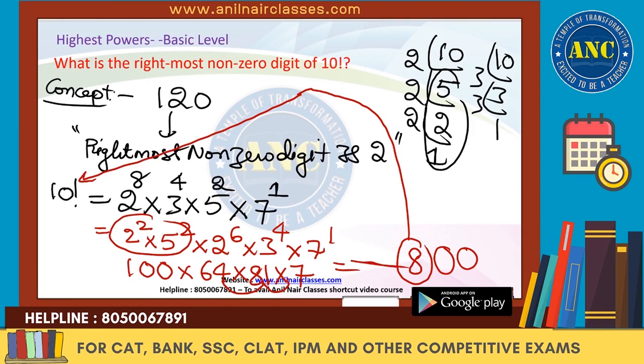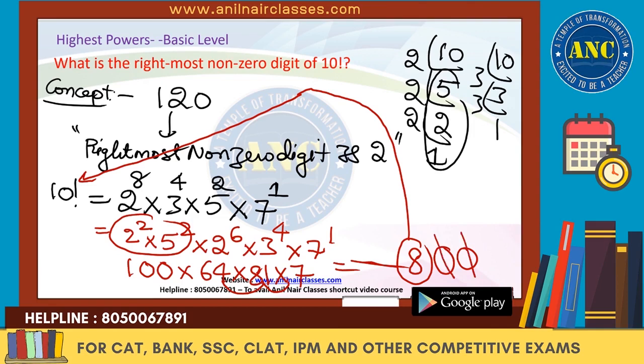Excluding zeros, from the right, the first number is the rightmost non-zero digit. 10 factorial is 2 power 8, 3 power 4, 5 square and 7 power 1. First take out all the numbers which will give zeros at the end: 2 square into 5 square, that is 100, which will give you 2 zeros at the end. Remaining is 2 power 6, 3 power 4 and 7 power 1.